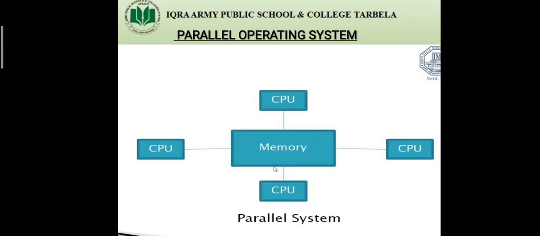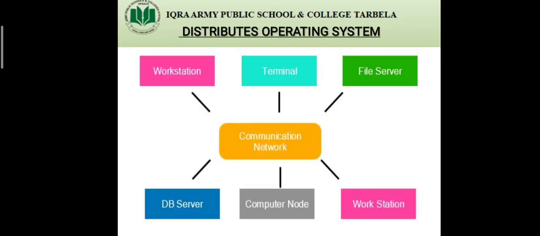It is basically suitable for large and complex programs that require too much calculation at the same time. These operating systems are used in supercomputers that have thousands of processors. The next operating system is the distributed operating system. What do you mean by distributed operating system?